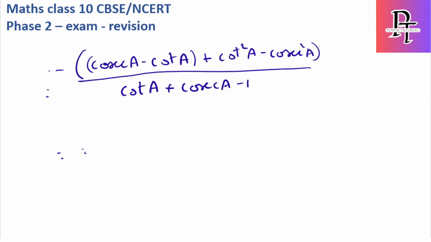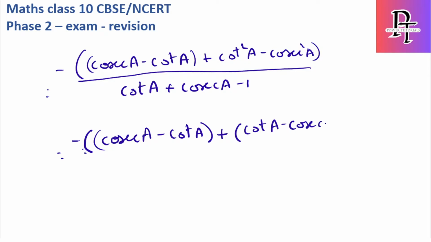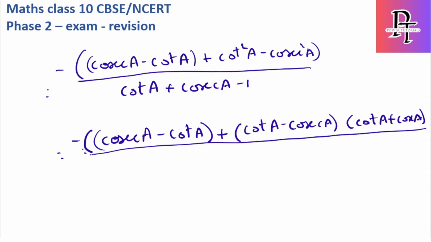So now what I will do, let me just write it first: cosecant A minus cot A plus (cot A minus cosecant A) into (cot A plus cosecant A) by cot A plus cosecant A minus 1.